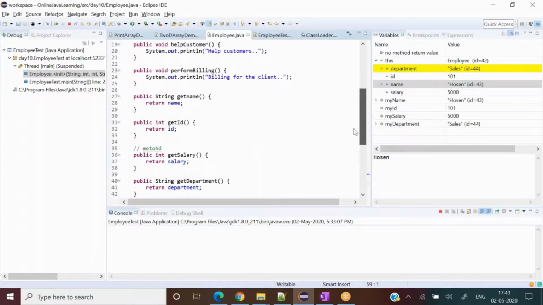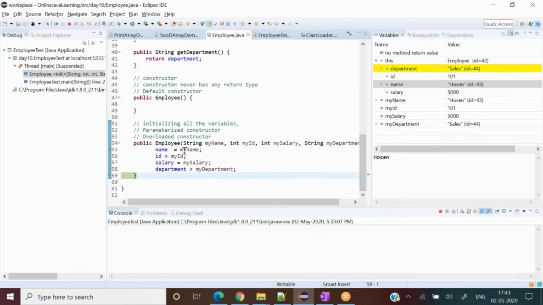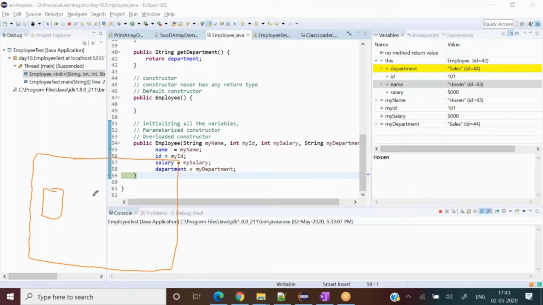But those are instance variables, right? How are the instance variables going to be initialized? By using the constructor, right? This way, in the constructor, from its local container, I am just pouring into the instance level variables. So this constructor, I can draw. See, this is my constructor, imagine, okay? And all four containers have some value inside the constructor. I'm just writing 1, 2, 3, 4 to save my time from writing Hussein, 101 and so on.